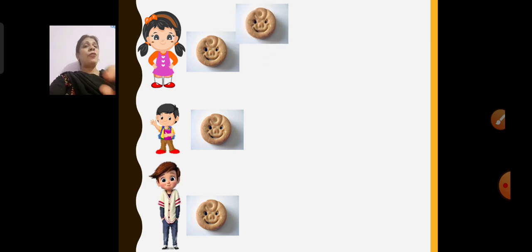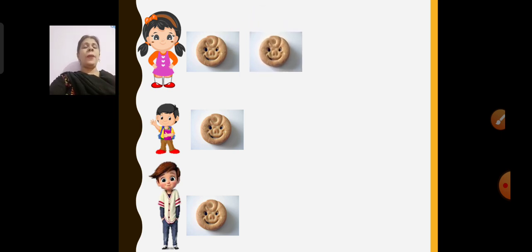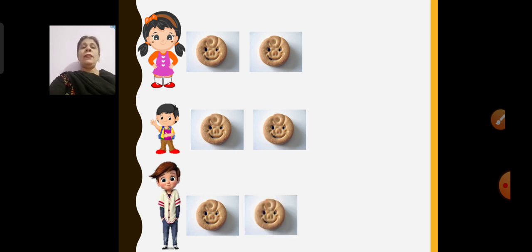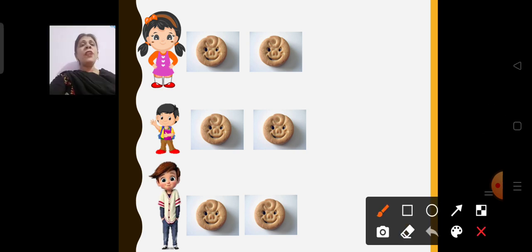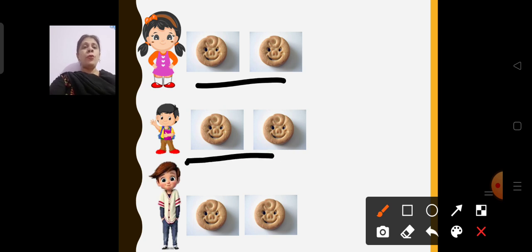Again, what will I do? I have to share 12 biscuits, children. So now I gave 1 to Anita, 1 more, and it became 2. Then I gave 1 more to Raju, it became 2 with Raju. Then I gave 1 more, so it became 2 with Sanju. Now see, children, all 3 children have equally 2 biscuits. So now 2 plus 2 will be 4, and 4 and 2 is 6. So now we have distributed 6 biscuits. Now we need to distribute 6 biscuits more.